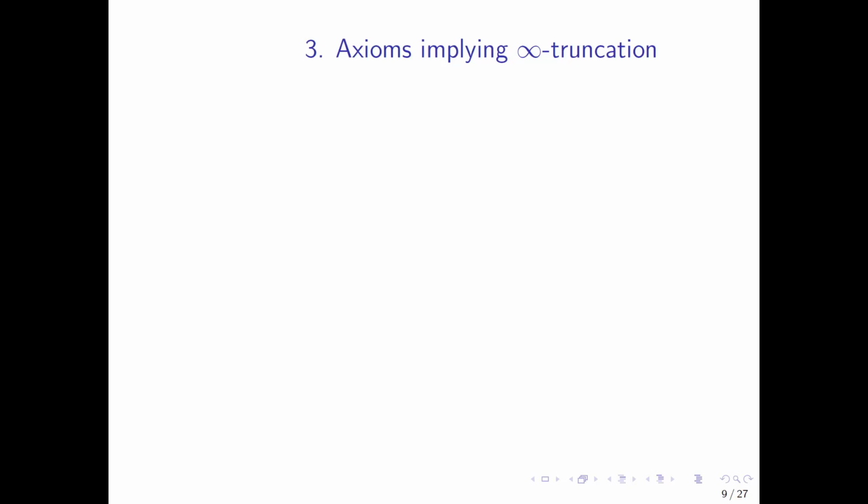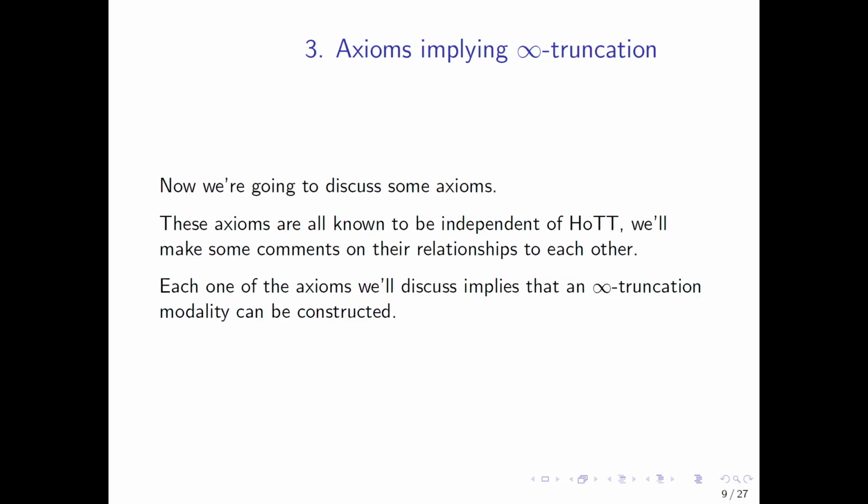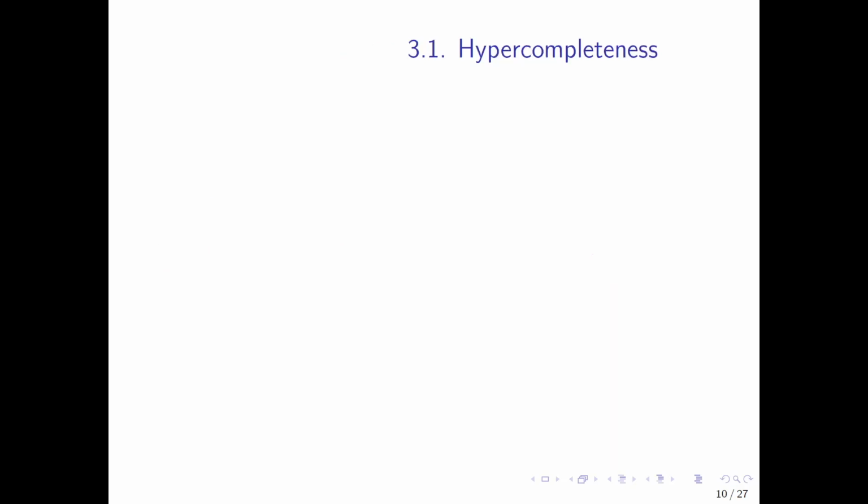This discussion of these axioms is going to occupy us for the second half of the talk. These axioms are all known to be independent of HoTT. We're going to make some comments about their dependence or independence relationships to each other. Each one of the axioms that we'll discuss implies that an infinity truncation modality can be constructed, and we'll explain how in each case. First axiom is hypercompleteness.